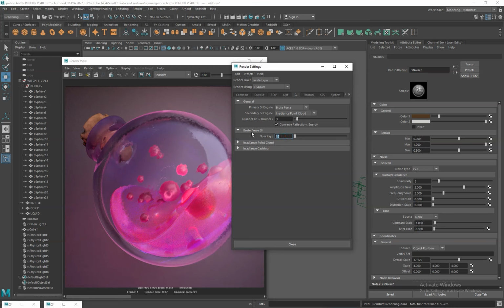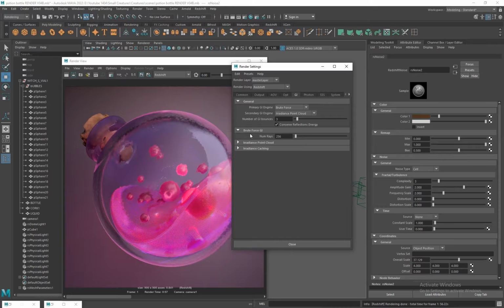Set the number of rays to 256. When light hits a surface, brute force asks how much light is coming back from the surrounding environment and from which direction. Number of rays defines how many samples are used to answer that question. The more rays we use, the cleaner and smoother the GI result becomes, but at the cost of longer render times.